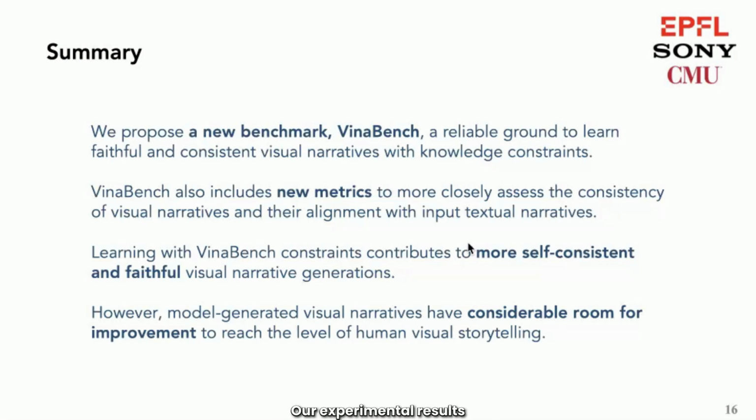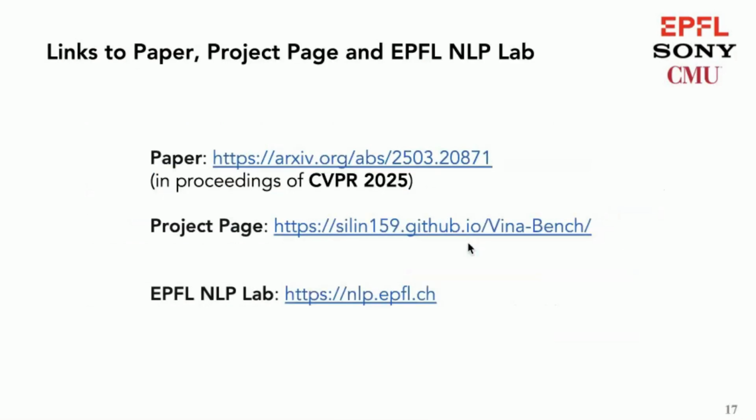Our experimental results demonstrate that learning with VinaBench knowledge constraints effectively improves various vision language models at generating more self-consistent and faithful visual narratives. However, our results also indicate that model-generated visual narratives still have considerable room for improvement to reach the level of human visual storytelling, which raises the call for future study on more robust visual narrative generators.